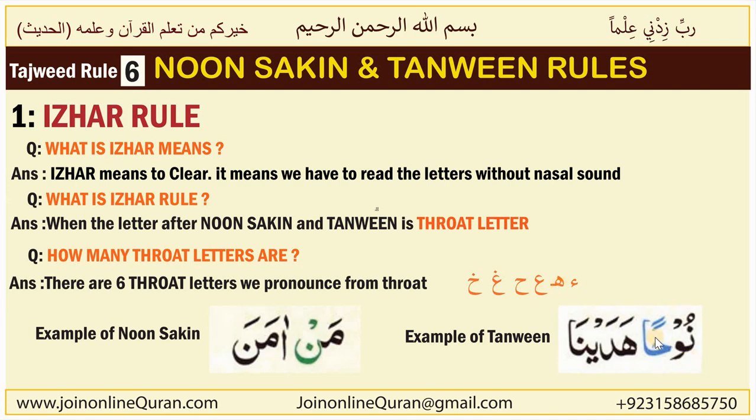And here is double Fatha, and when double Fatha, double Kasra, or double Damma comes, these signs are Tanween signs. After Tanween, if a throat letter comes, like Ha here, you will read this Tanween and Noon Sakin without nasal sound, and that is called the Izhar rule.